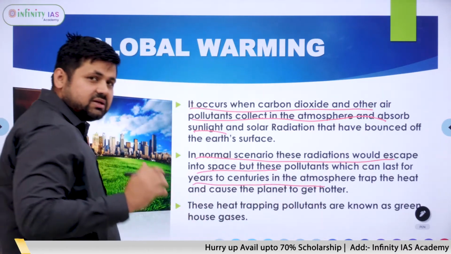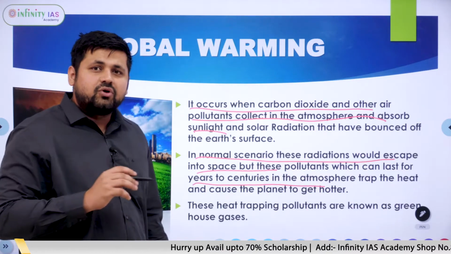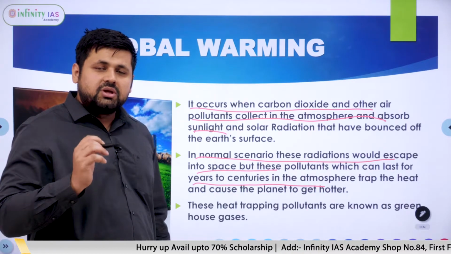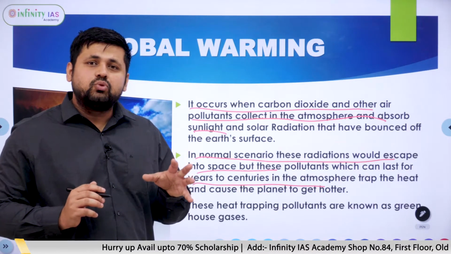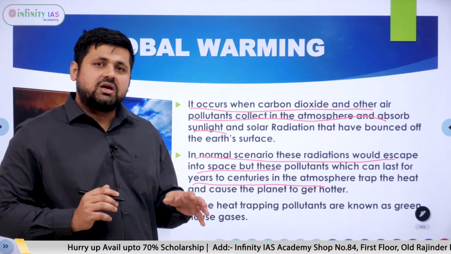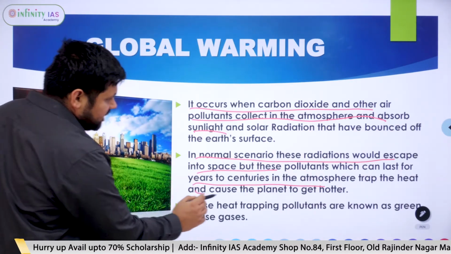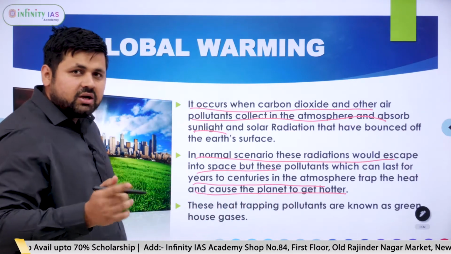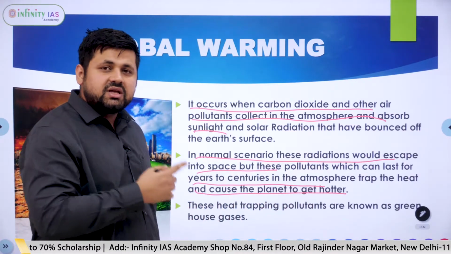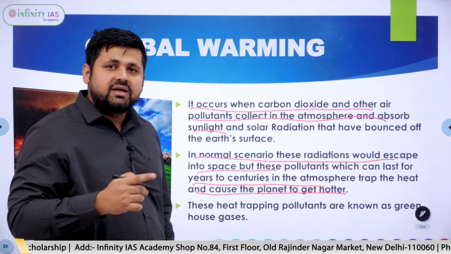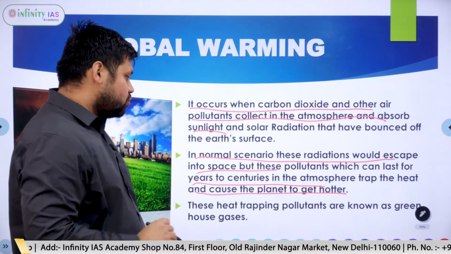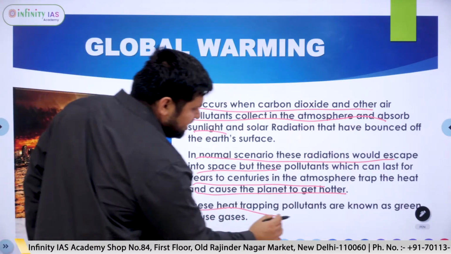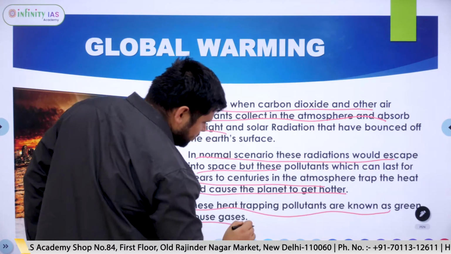These pollutants can last up to many years in the atmosphere, and they trap the heat and cause the planet to get hotter. Because of this, the average temperature of the planet is rising. This is known as global warming, and these heat trapping pollutants are known as the greenhouse gases.